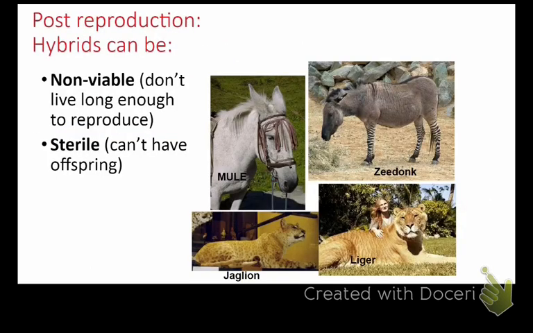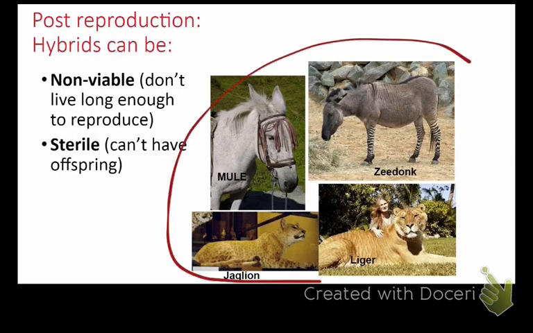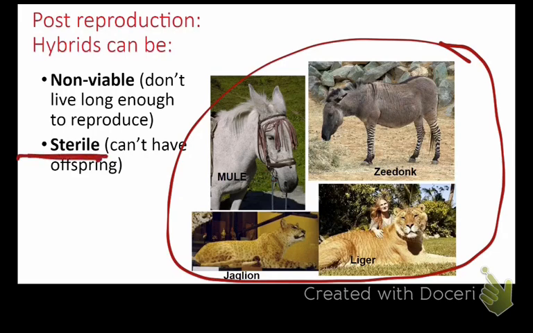So post-reproduction hybrids, like I said, I talked about the mule earlier. You can see there's a Z-donk, which is a zebra and a donkey, which is kind of cute, right? A jaglion, a liger is so pretty, okay. These are not non-viable, since they live long enough to reproduce, all of these are obviously viable because they're all living to be quite old, okay, but they are sterile, so they cannot have offspring.